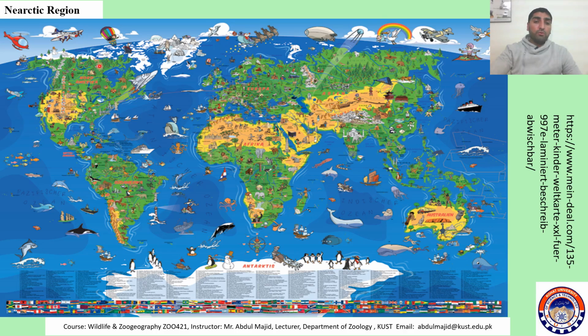But as you come toward the south, there is a coniferous forest belt, and then in the southernmost part, there are deserts also. So you can see different climates in the Nearctic region. Let us discuss them one by one.